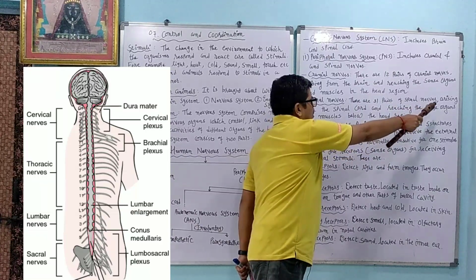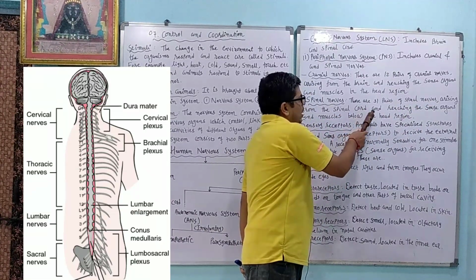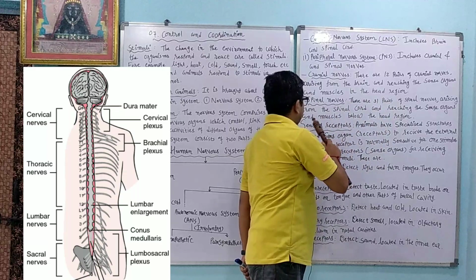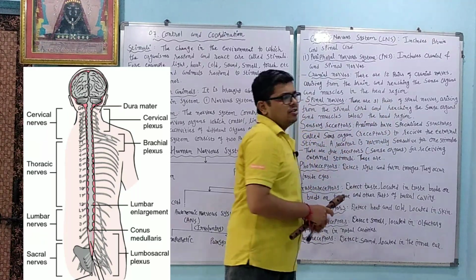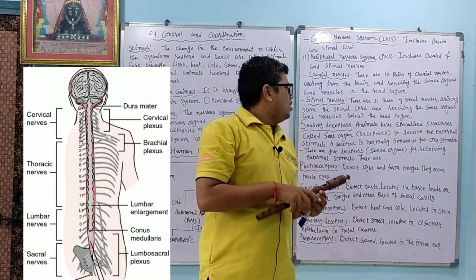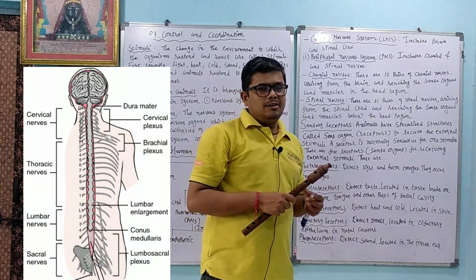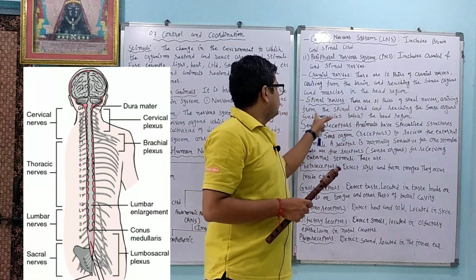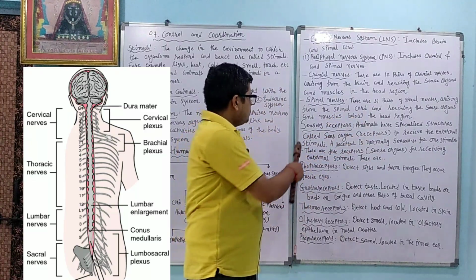31 pairs of spinal nerves arise from the spinal cord and reach the sense organs and muscles below the head region. So whatever organs are there below the head, the spinal nerves are connected to them, and they are arising from the spinal cord.